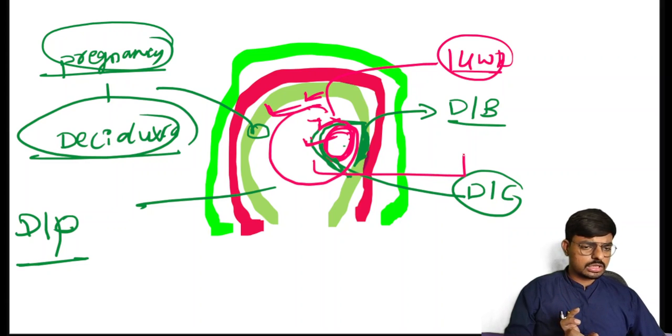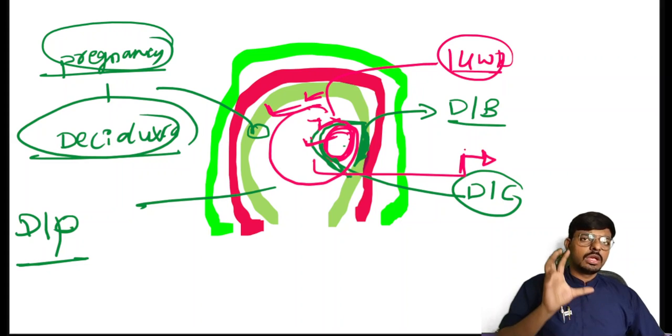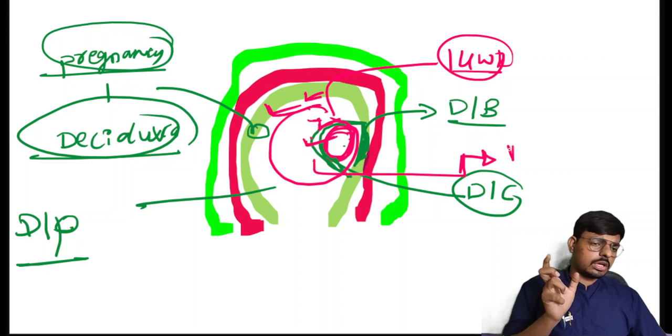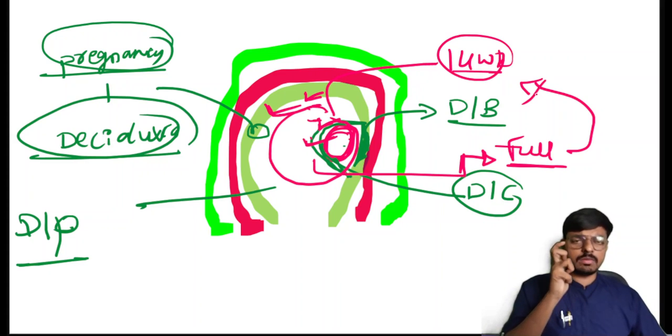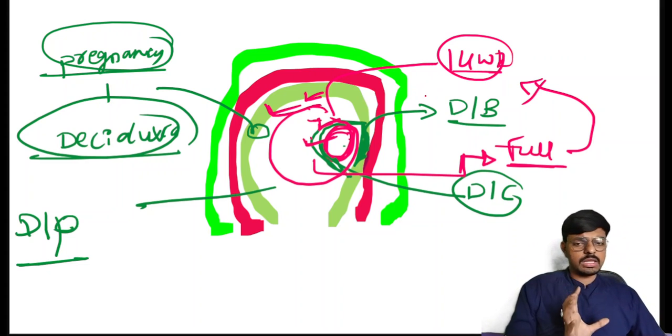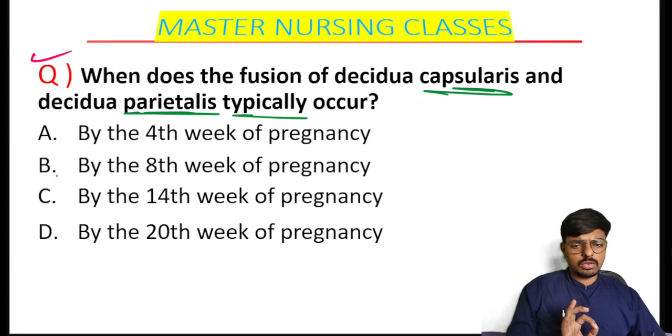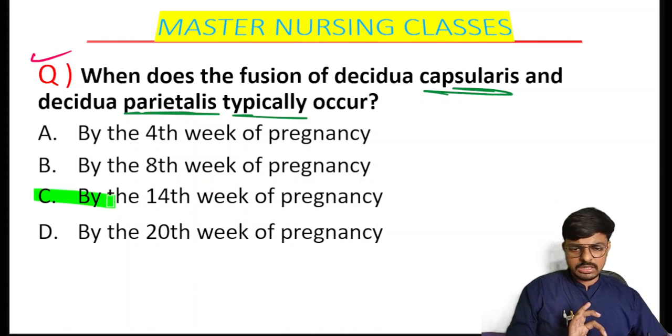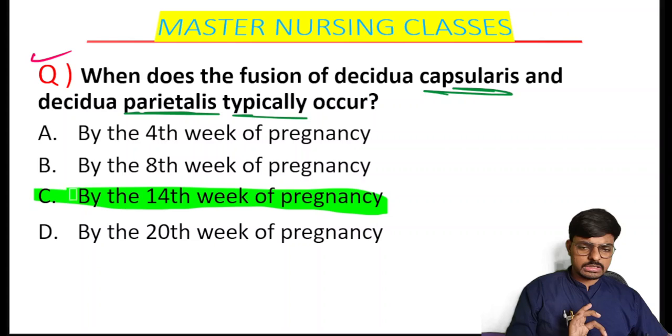Again one more question comes: when does the uterus of pregnancy become full? The answer is the 15th week, the uterus of the pregnant woman becomes full, and on the 14th week the decidua capsularis and decidua vera fuse together. This is the basic answer we have to give. The option here is option C, on the 14th week of pregnancy, decidua parietalis and decidua capsularis fuse together.